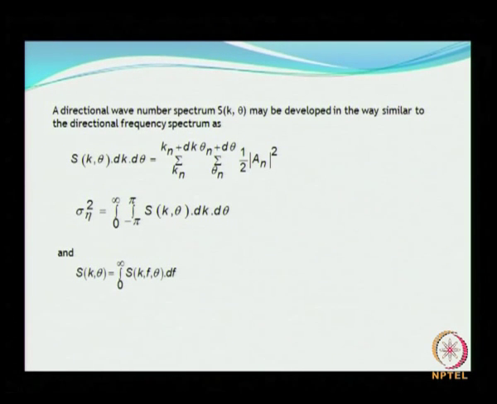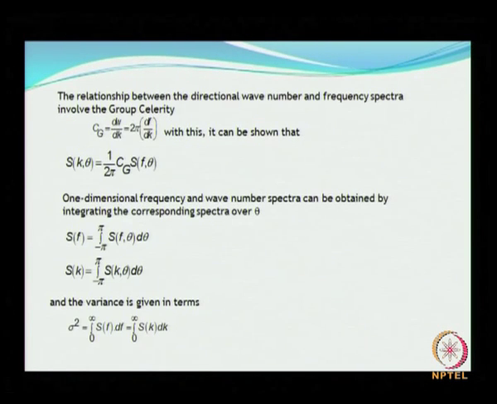So it shows S of k comma theta as a summation of your wave number spectrum. Now you have brought in the wave number spectrum as well as the frequency spectrum, and you know how these two are linked. These two are linked, as we have already seen, by the dispersion relationship.